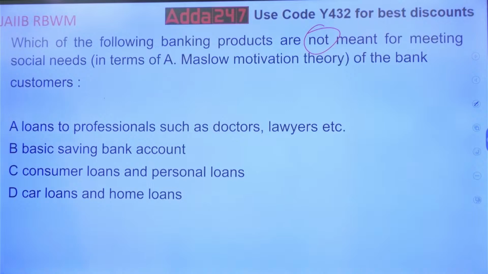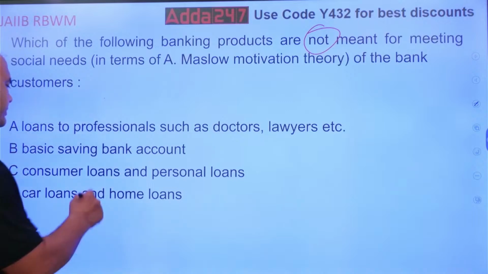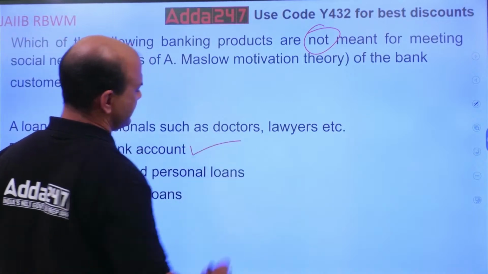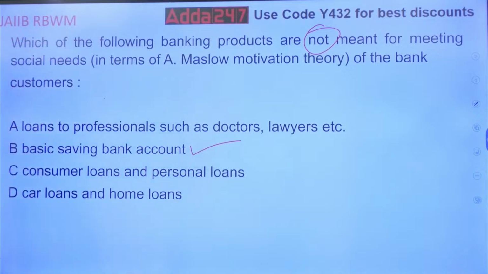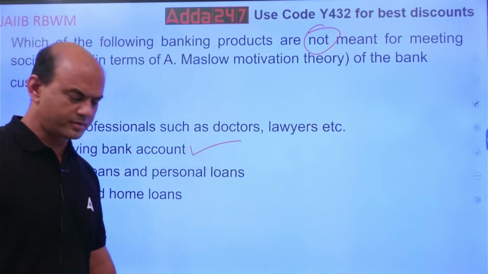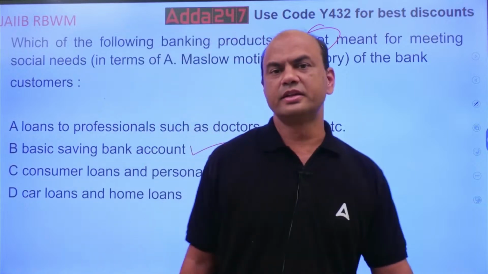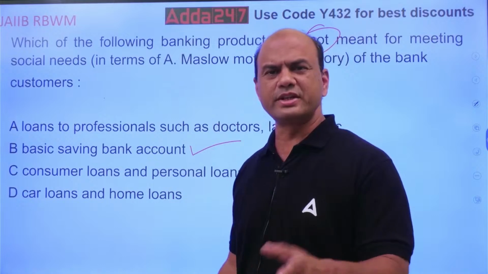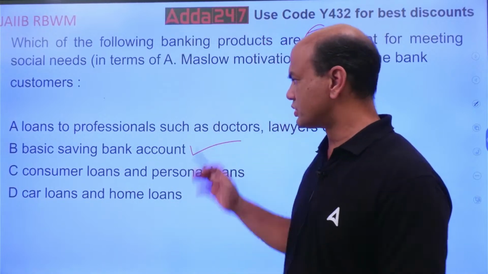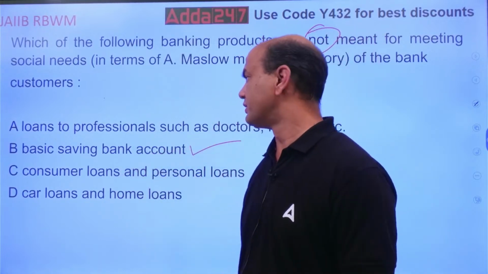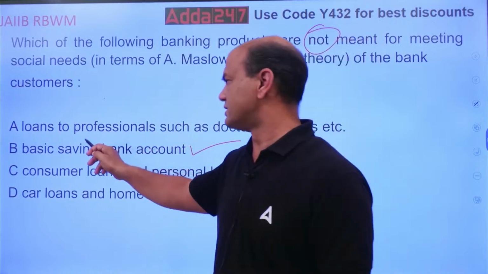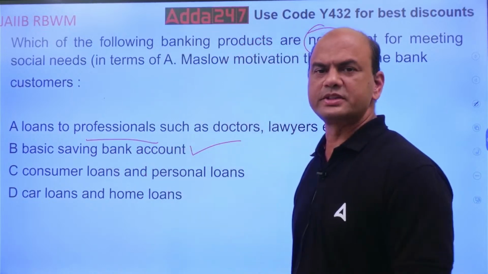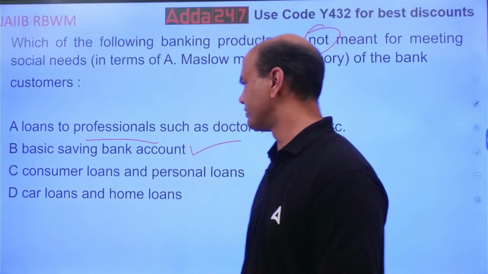BSBD accounts, Jan-Dhan accounts. Basic banking accounts are mainly for physiological needs, and sometimes safety. Social needs not required. Loans to professionals are required. Professionals means doctors, lawyers, everyone.